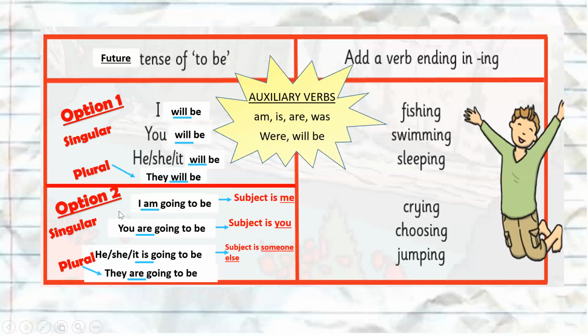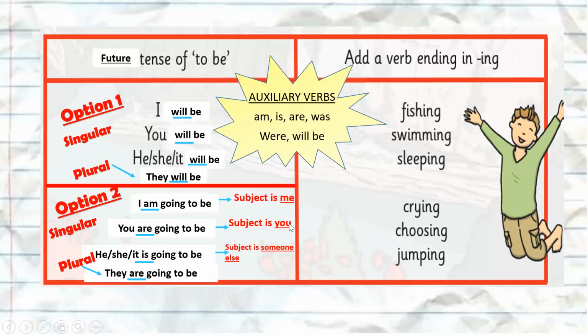So if it's singular and the subject is me, we would use am. So like in present tense, use the same rule as present progressive, but we just add going to be. So I am going to be crying. I am going to be sleeping.